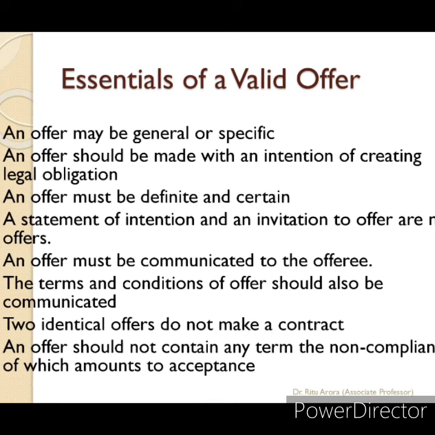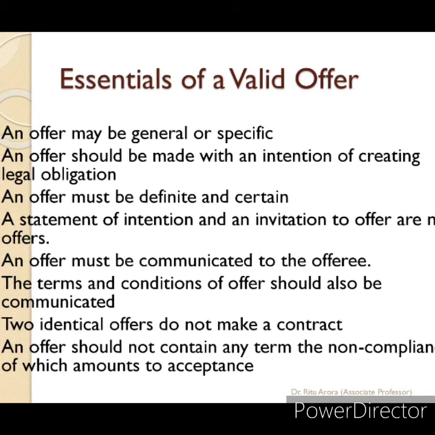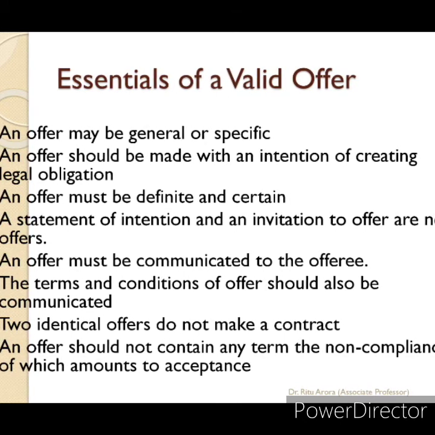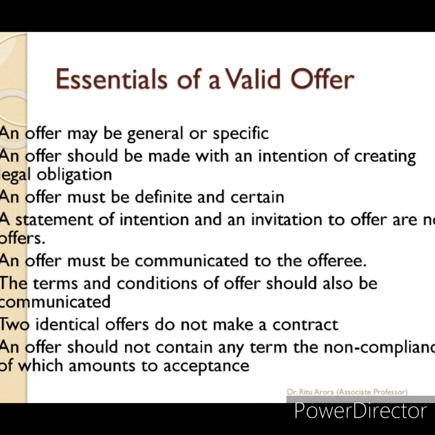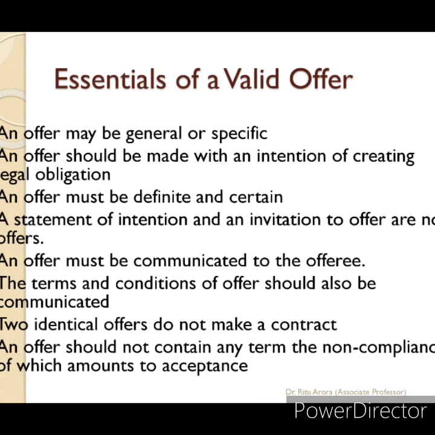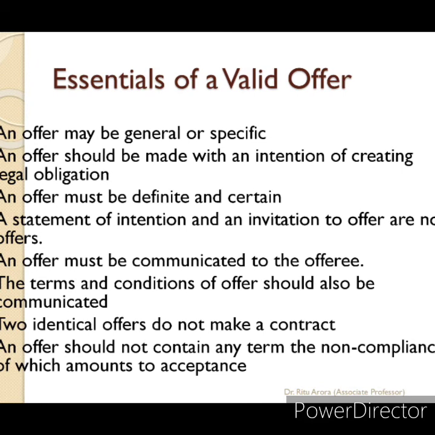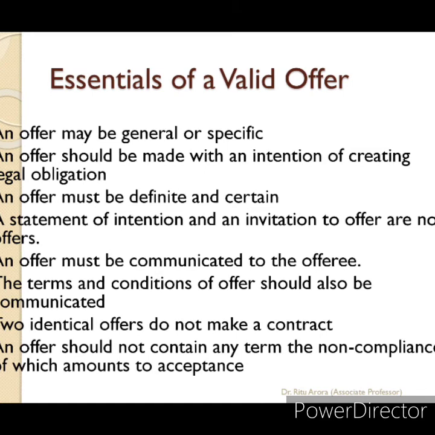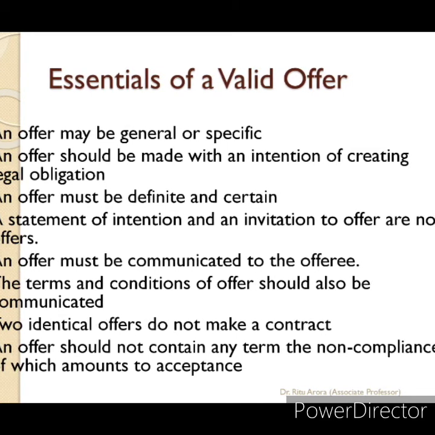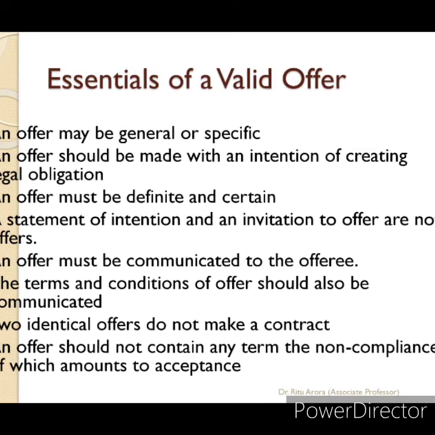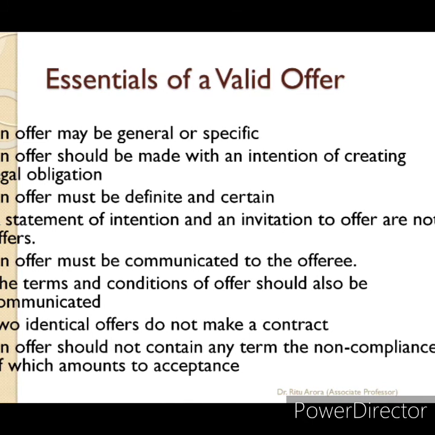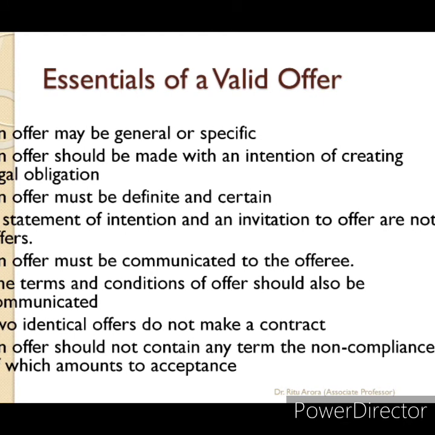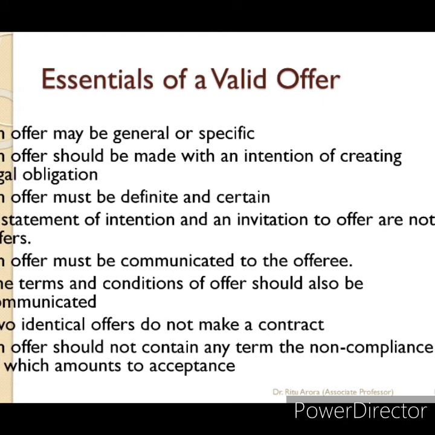And the sixth essential of a valid proposal is that the proposal made must be communicated. There is no offer till it is communicated to the offeree. In other words, the offeree must have knowledge of the offer. Therefore, a proposal must be communicated before it can be accepted. If a person offers something, and the other does the act not knowing about that offer, there will be no contract.